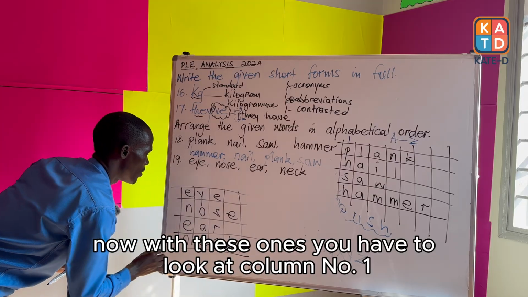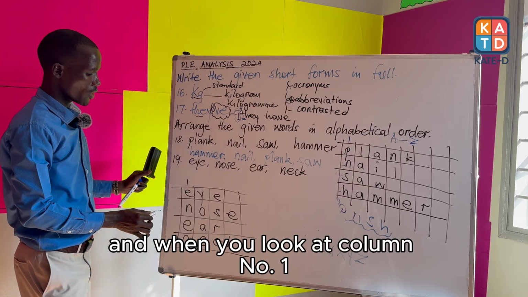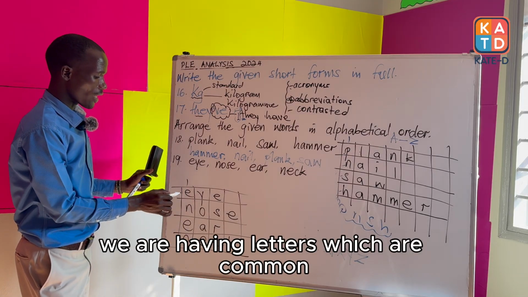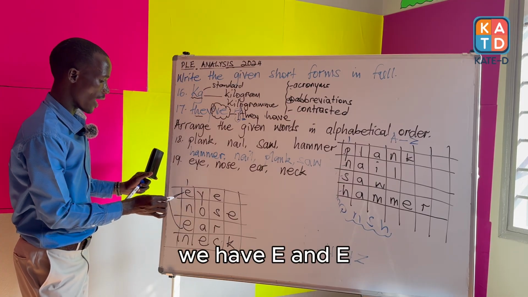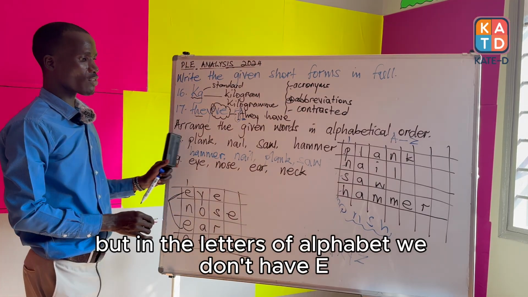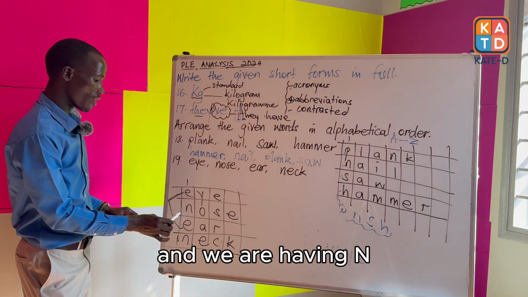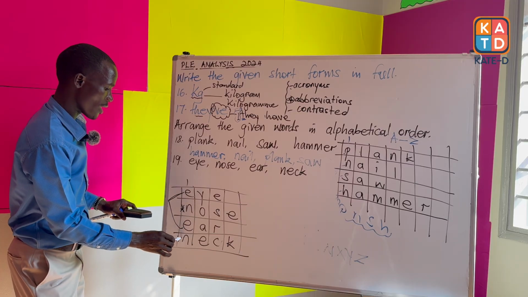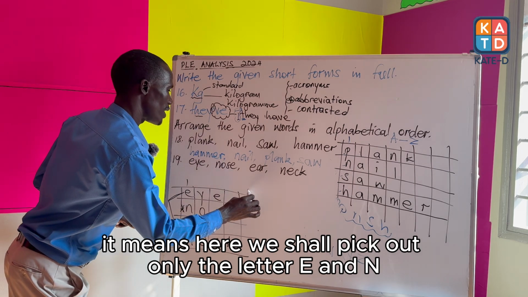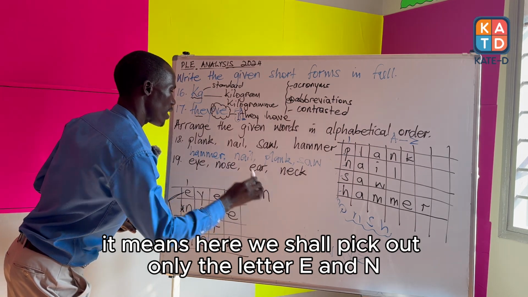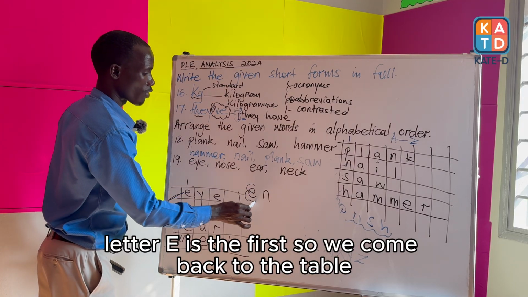Now, with these words, you'll have to look at column number 1. And when you look at column number 1, we are having letters which are common. We have E and E. But in the letters of the alphabet, we don't have E number 1, E number 2. And we are having N, N. It means here we shall pick out only the letters E and N. And according to the letters of the alphabet, letter E is the first.